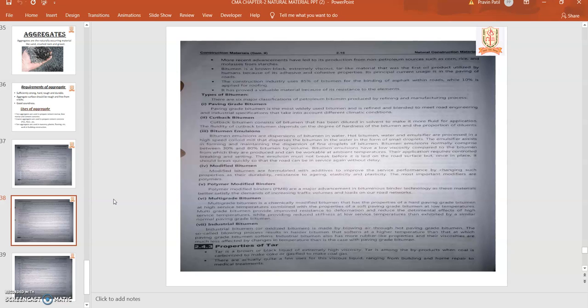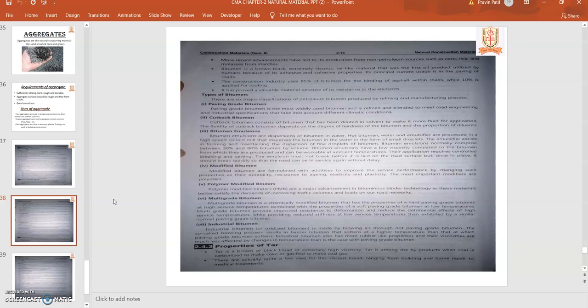The cutback bitumen consists of bitumen that has been diluted in a solvent to make it more fluid for the application. The fluidity of cutback bitumen depends on the degree of hardness of the bitumen and the proportion of the diluents. So this type of cutback bitumen is in the form of liquid or fluid, which can be utilized as a waterproofing agent or in some crack filling applications. So these are the different types according to which we can apply them.